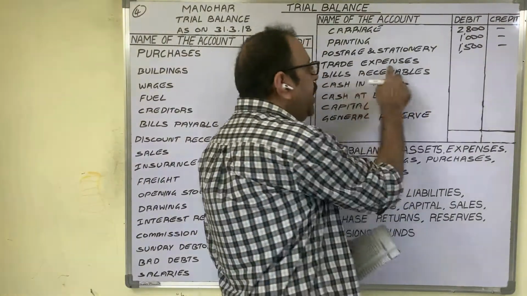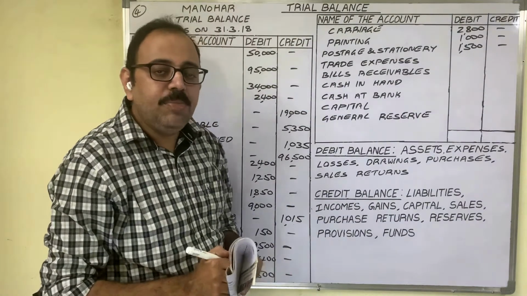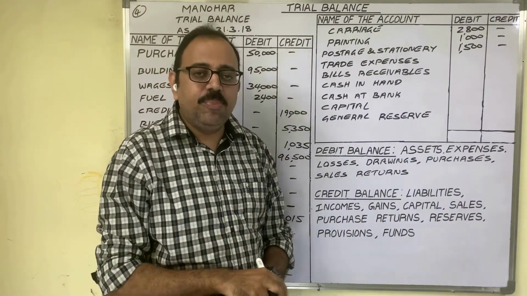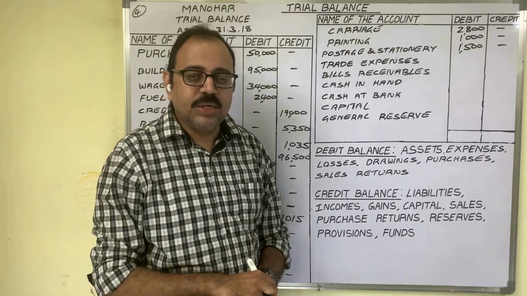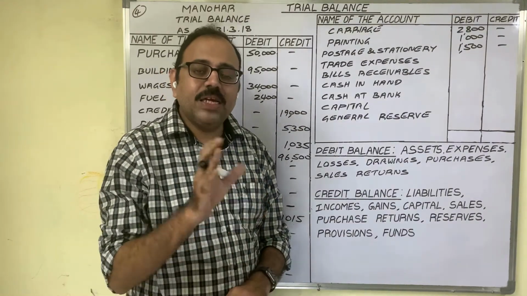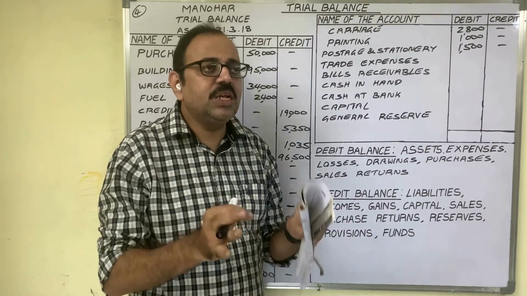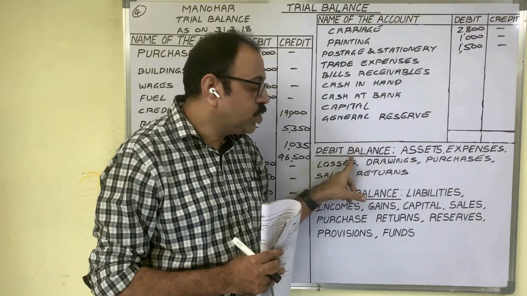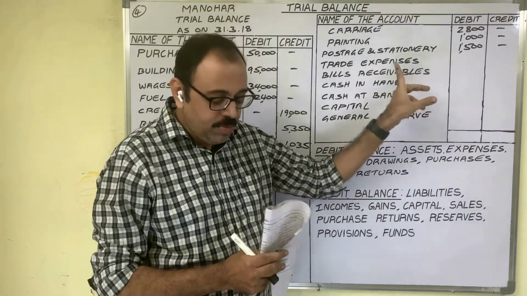1,500 rupees. Trade expenses. Trade means buying and selling, nothing but business. Business related expenses. He is not clearly giving which expenditure it is. If trade expenses are given, they are some business related expenses they incurred. As it is an expenditure, it shows a debit balance. In the debit column you should write.